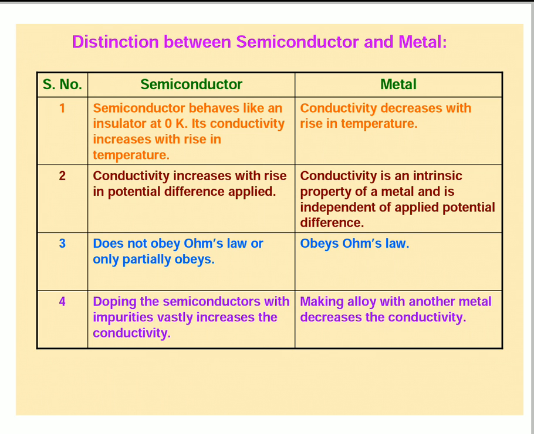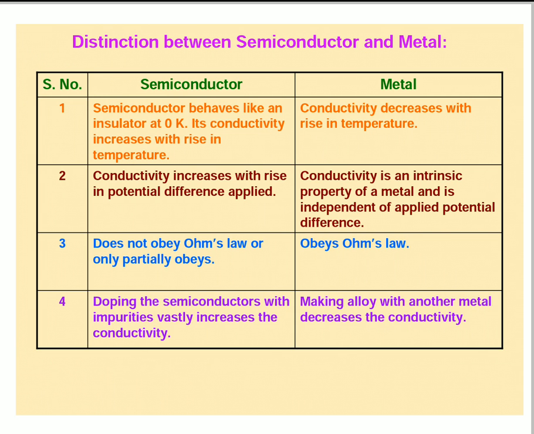Second one: conductivity increases with rise in potential difference applied. Potential difference means work done per unit charge. We can apply potential difference, conductivity increases. Coming to metals, conductivity is an intrinsic property of a metal and is independent of applied potential difference. See here, whenever you apply potential difference in metals, there is no change.